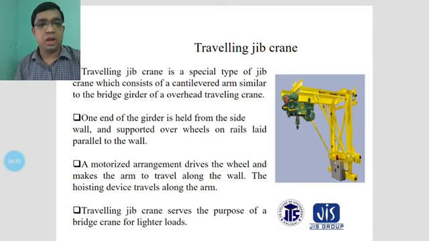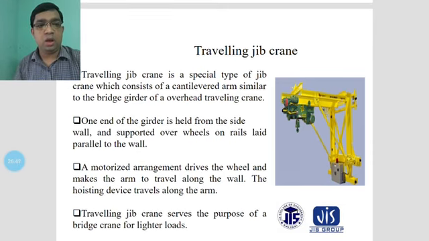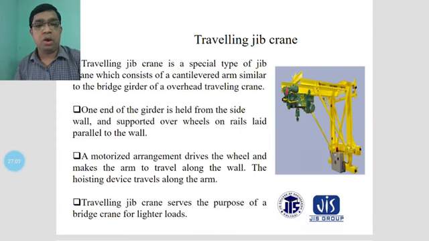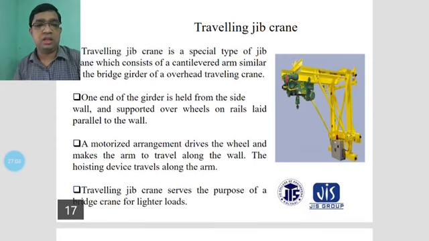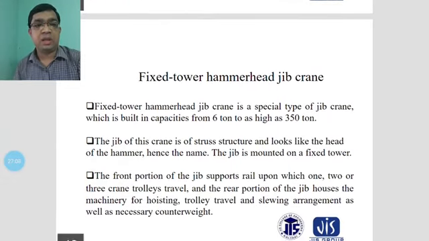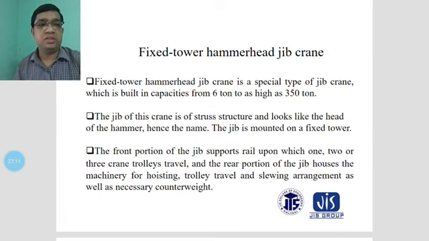It travels along the wall, with no disturbance to the ground level, and makes the arm travel along the wall. The hoisting device travels along the arm. This is the hoisting device, and it moves along the arm. This traveling jeep crane serves the purpose of a bridge crane for lighter loads.